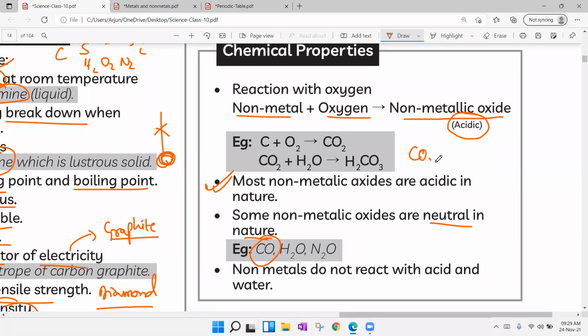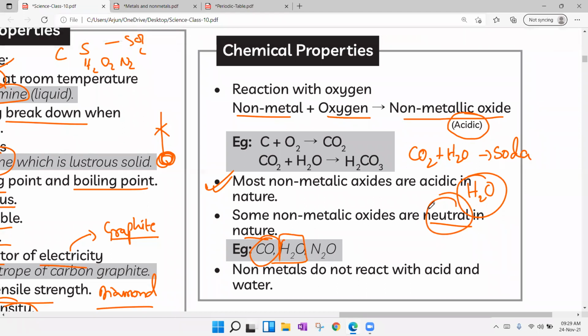You see, carbon dioxide, we can add it in water and it can become H2CO3, and that is nothing but soda water, which we can drink, right? And H2O is also a non-metallic oxide. Hydrogen is non-metal and O is oxygen. Non-metallic oxide, which is neutral, which we can drink.